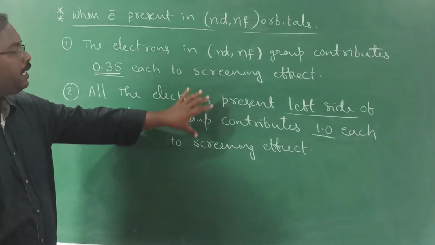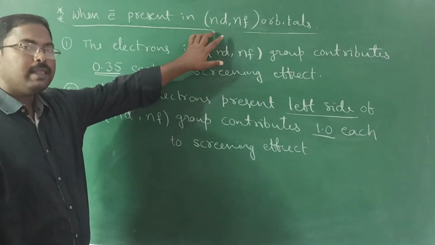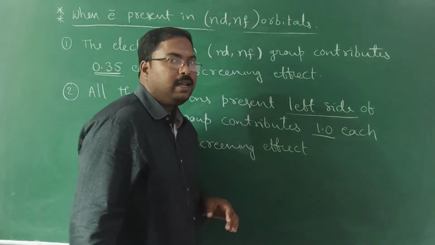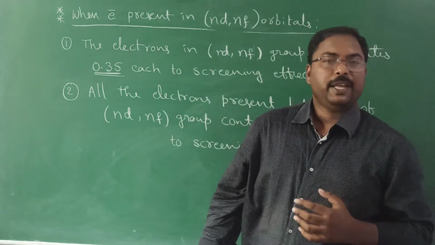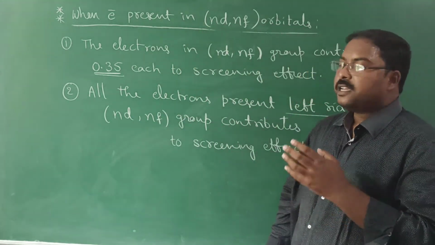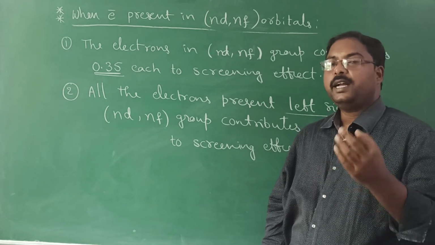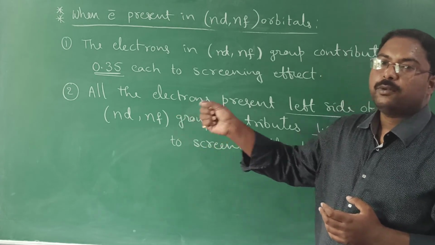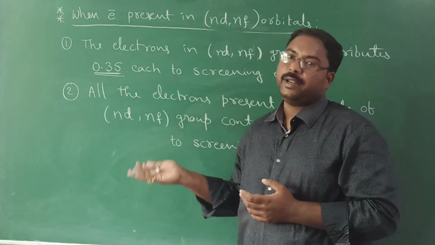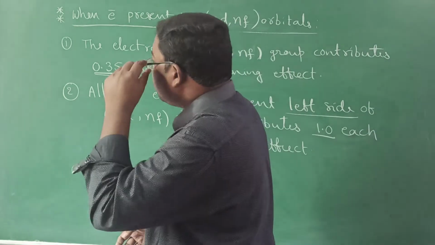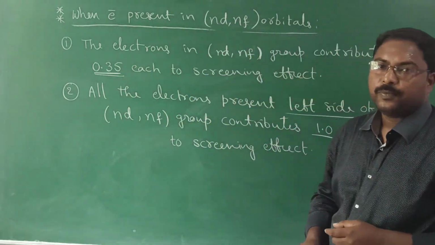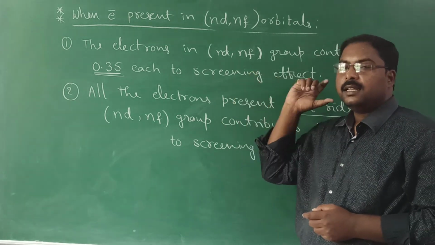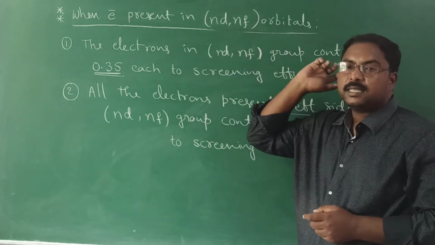So it will be very easy to calculate when the electron is present in a d orbital or f orbital, compared to s and p orbitals, because for s or p orbitals we got three rules, but in this case only two rules. Whatever we wrote as the fourth rule is common in every case. So these are Slater's rules. Go through the rules once, then look at the examples based on this screening constant.